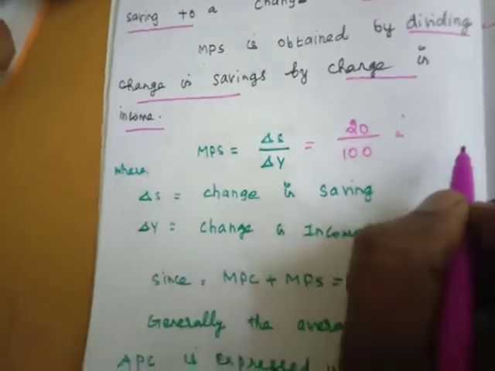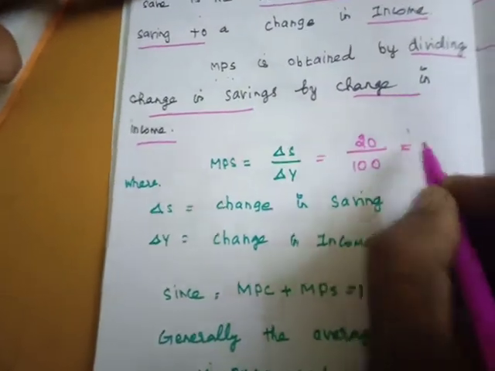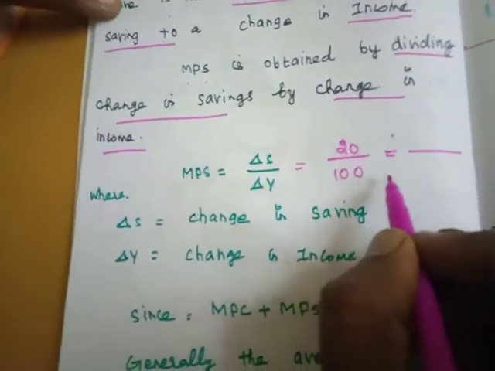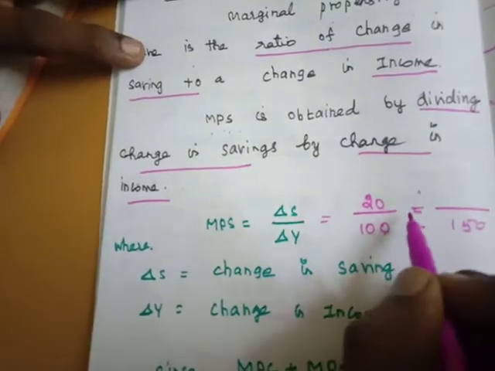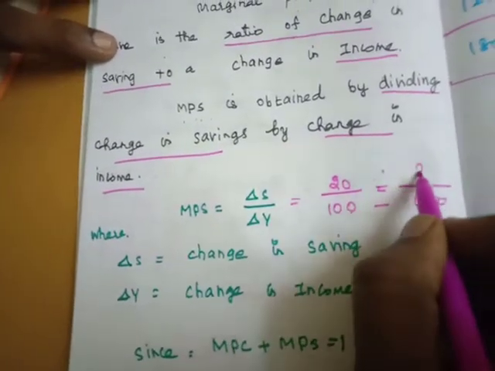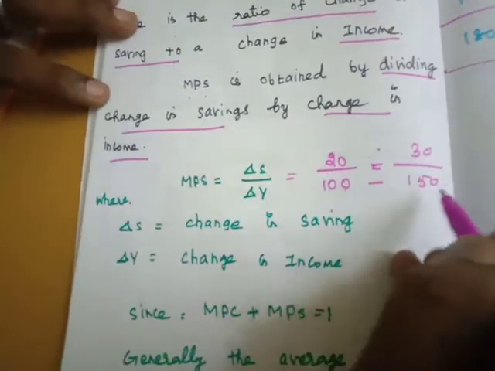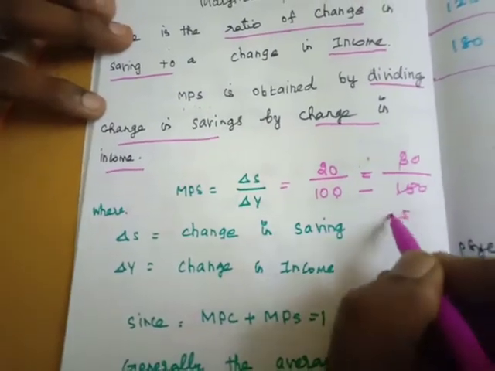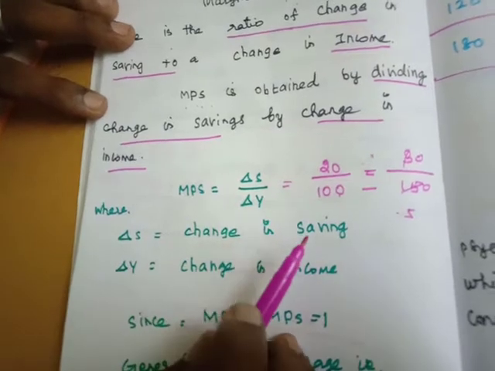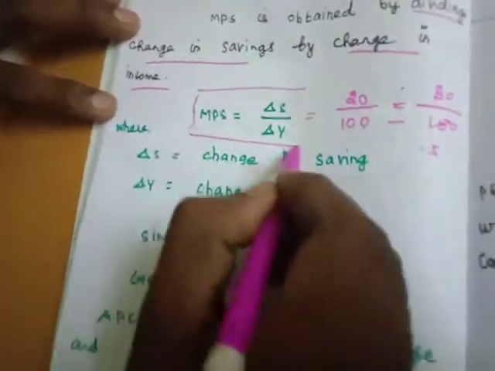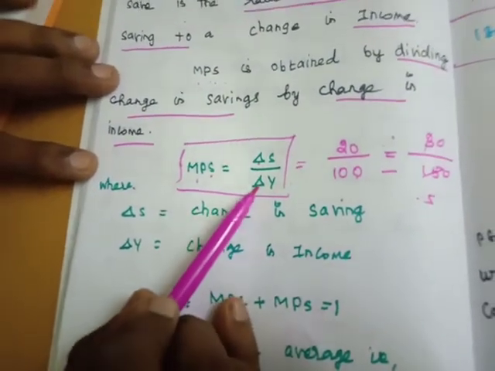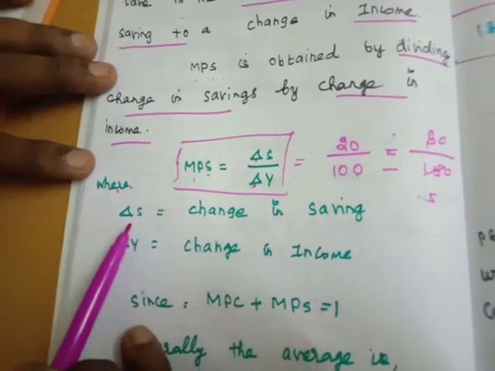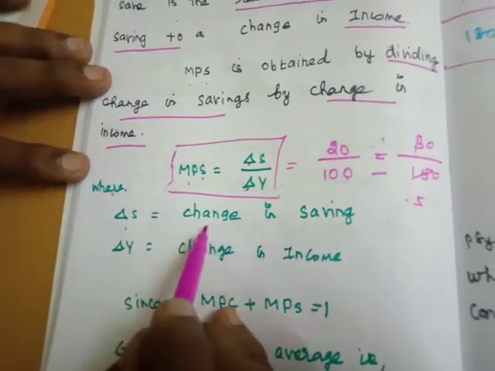Now your income increases from 100 to 150, and your savings also increase from 20 rupees to 30 rupees. That is called the marginal propensity to save. So the formula is MPS is equal to delta S divided by delta Y, where delta S is equal to changes in saving.